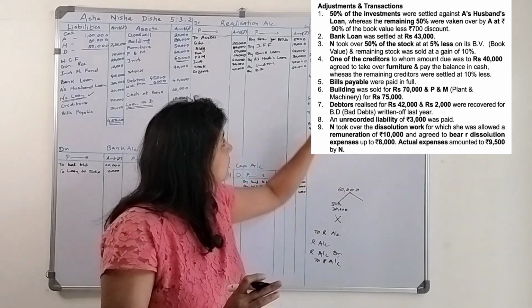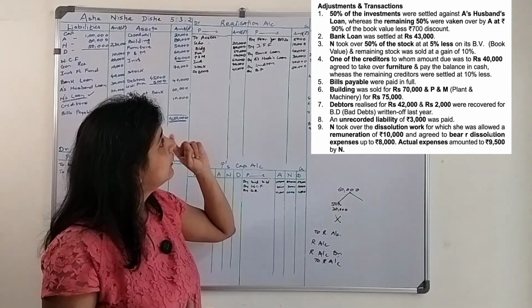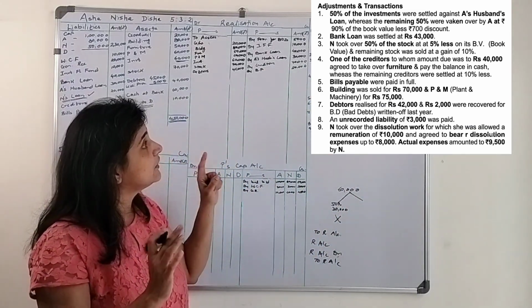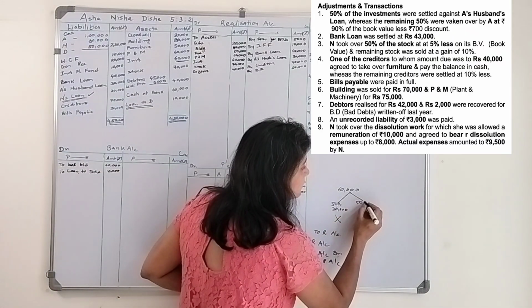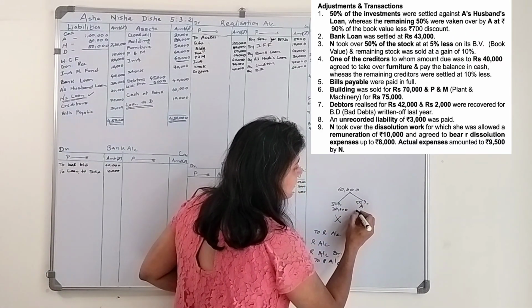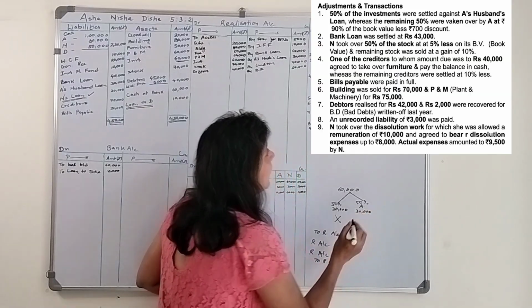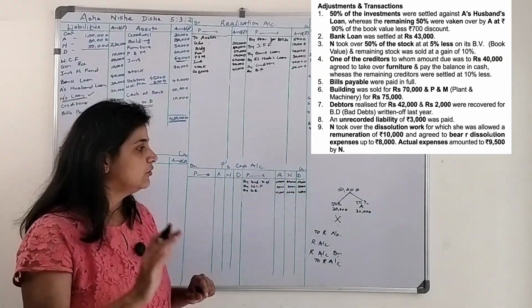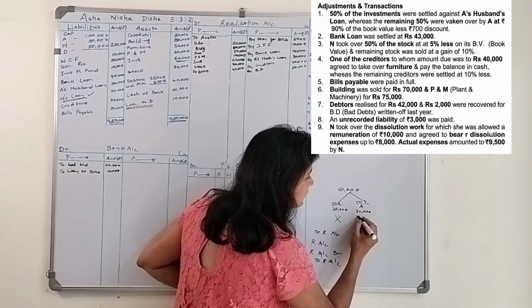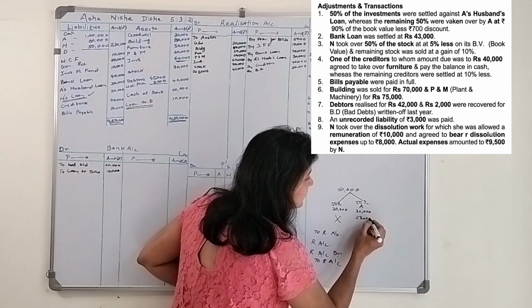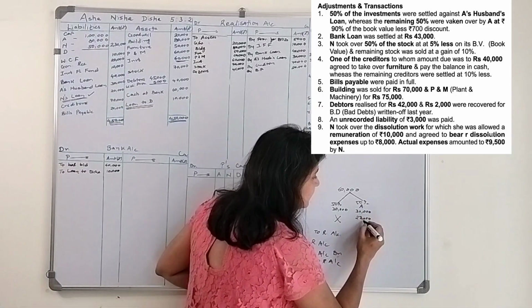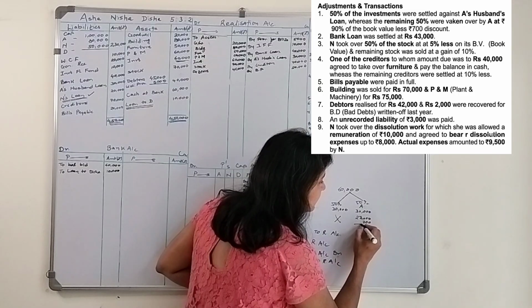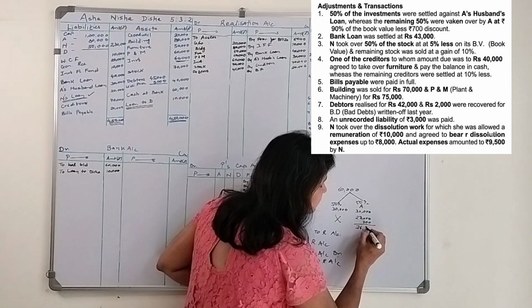But what is written? The remaining 50% were taken over by A, that is 30,000, at 90% of the book value. 90% of 30,000 is 27,000, less rupees 700 discount, that is 26,300.